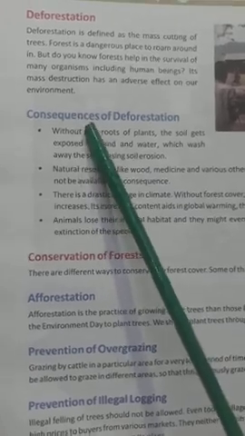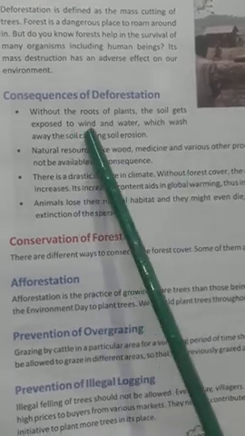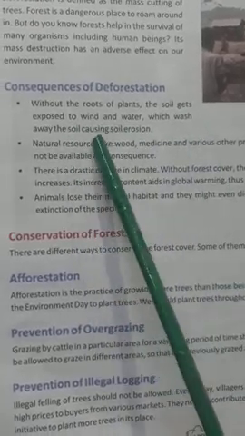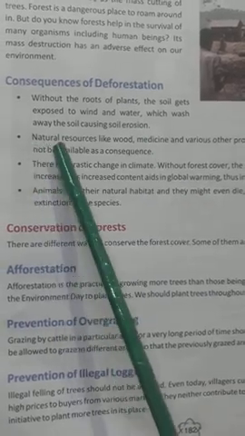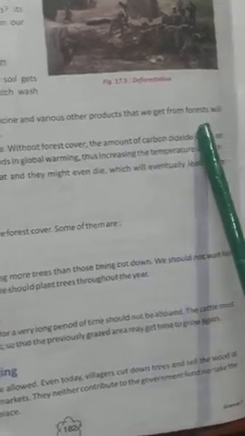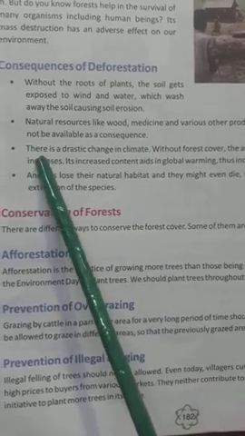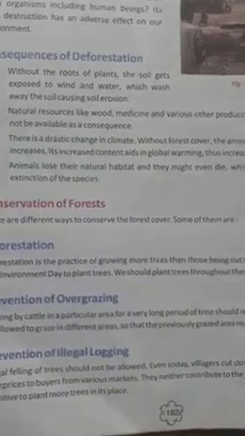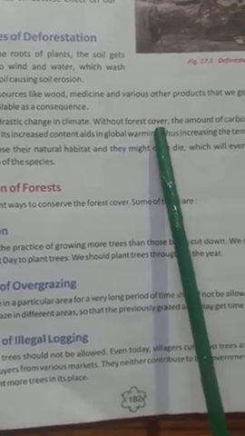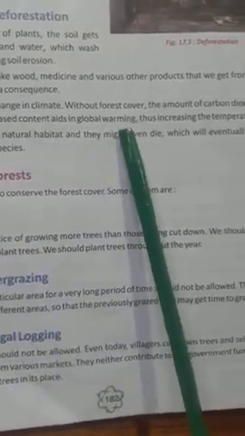Now, consequences of deforestation. Number one, without the roots of plants, the soil gets exposed to wind and water, which wash away the soil, causing soil erosion. 2. Natural resources like wood, medicine, and various other products that we get from forest will not be available as a consequence. 3. There is a drastic change in climate. Without forest for cover, the amount of carbon dioxide in the air increases. Its increased content aids in global warming, thus increasing the temperature of Earth.